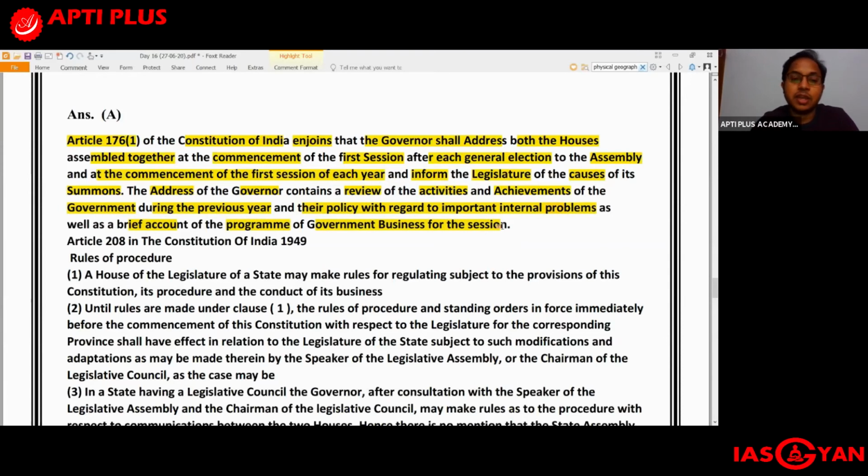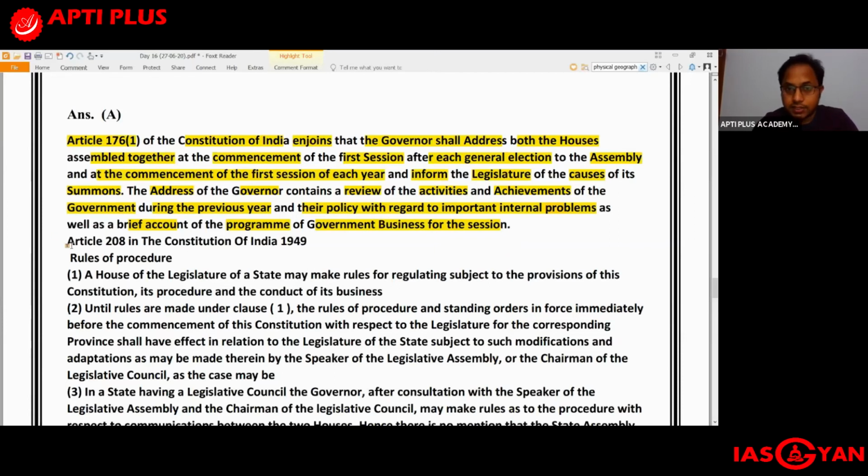So what are the main things? The address of the governor will contain a review of the activities and achievements of the government during the previous year, and also their policy with regard to important internal problems, as well as a brief account of the program of government business for that particular session.